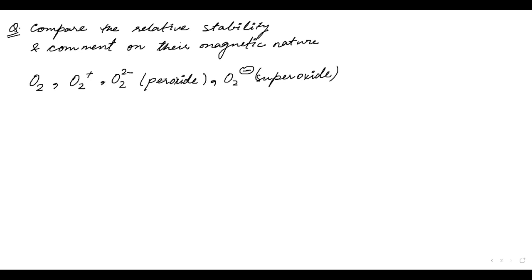What do you mean by superoxide? First, peroxide. What is this called? H2O2. The name is hydrogen peroxide; H2O2 is the molecular formula.